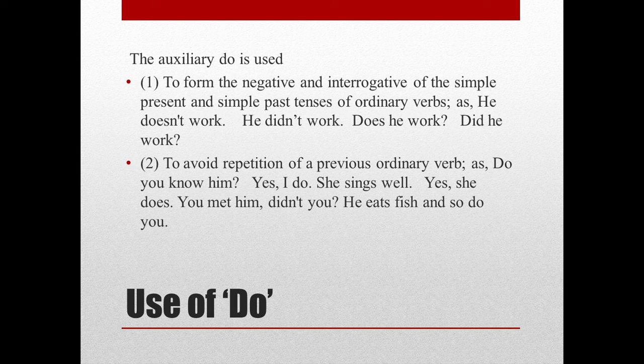Now the use of do. The auxiliary do is used, number one, to form the negative and interrogative of the simple present and simple past tenses of the ordinary verbs. As you have seen, do they work? He didn't work. Does he work? Did he work?